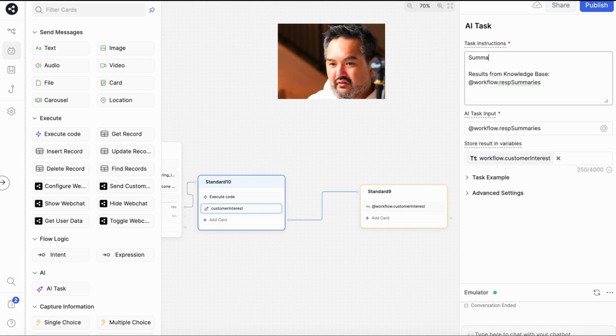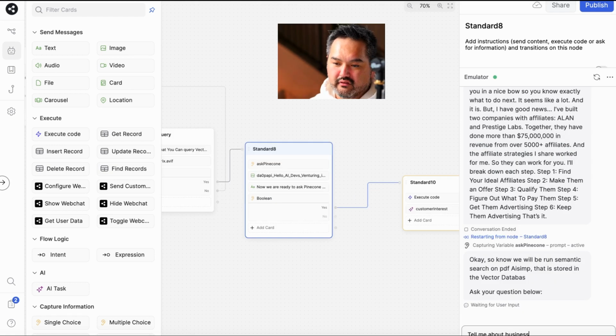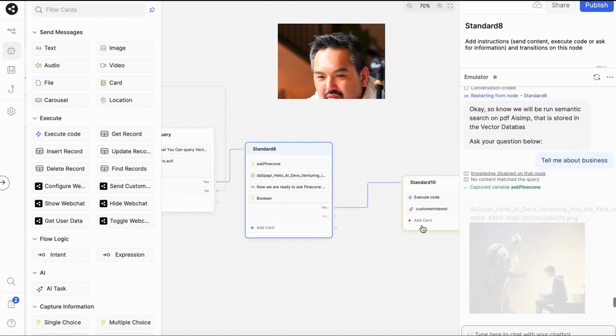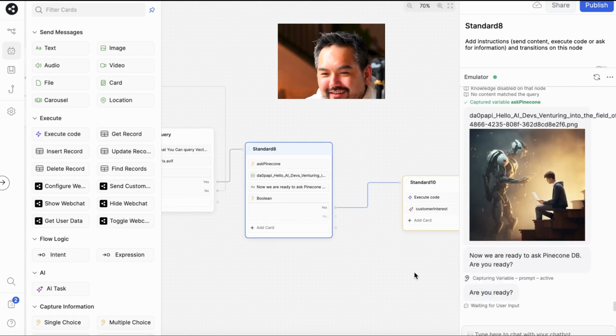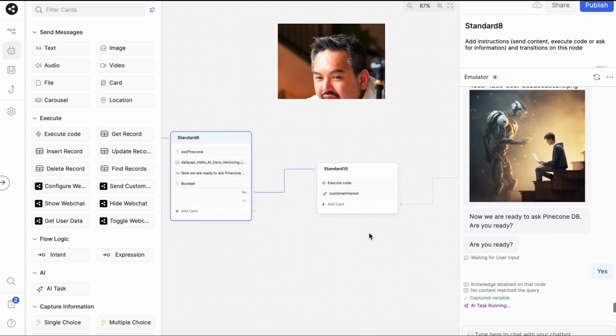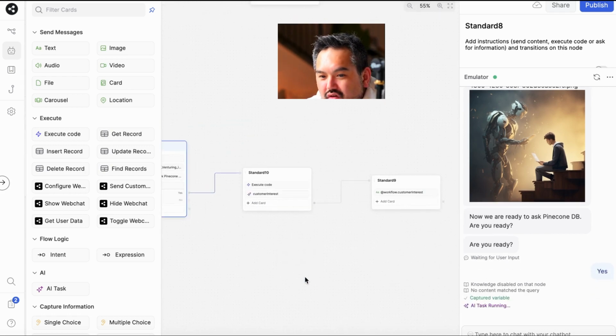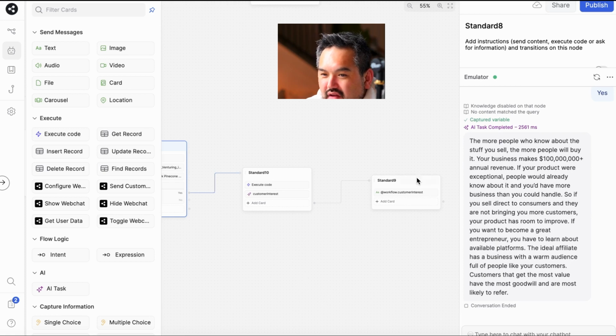Maybe just say summarize. Main points. Business. Alright, this is really bad. Let's see what I'll say. I'm sure I'll say a lot. Ooh, AI task is running. The more people who know about the stuff you sell, the more people will buy. Your business makes annual revenue. It's probably not the best text that I chose, but it works.